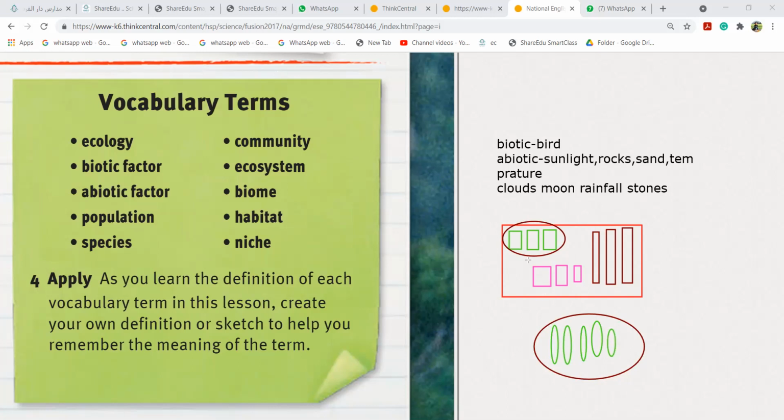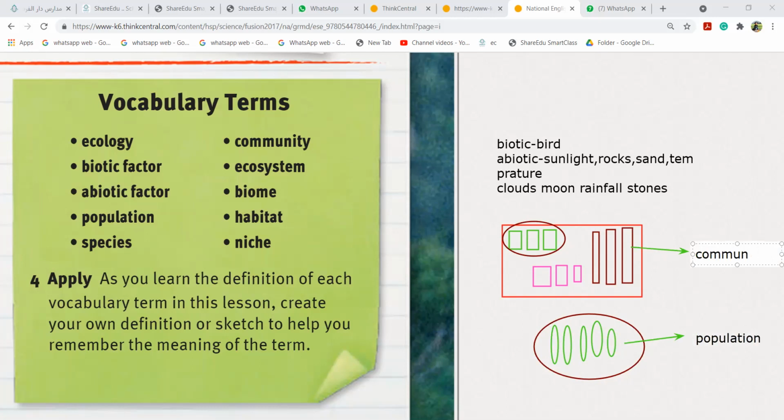This, with different animals together, is called community. This one is community and this one is population. Did you understand the difference now? Yes, miss. A population is one species living in an area; many different species together is called a community.